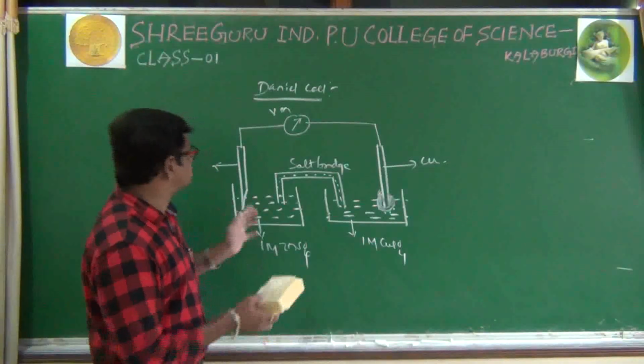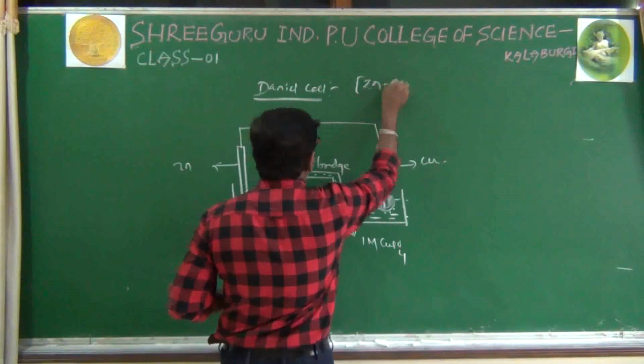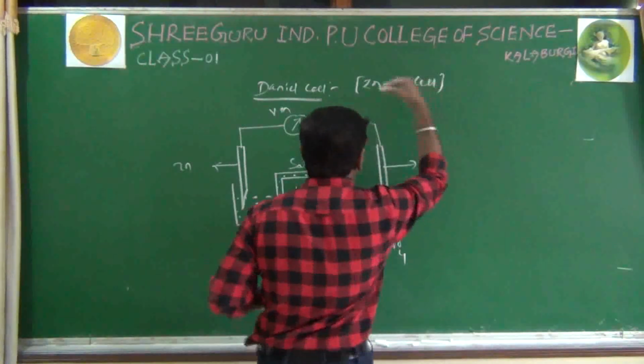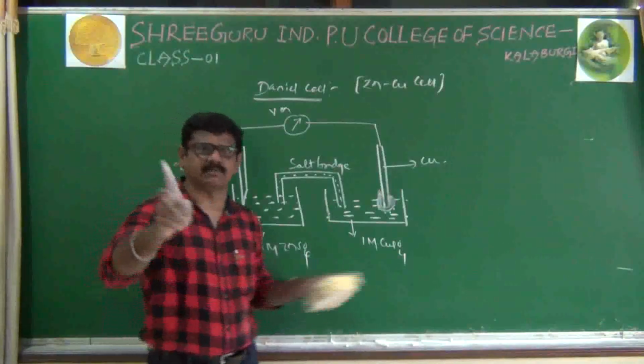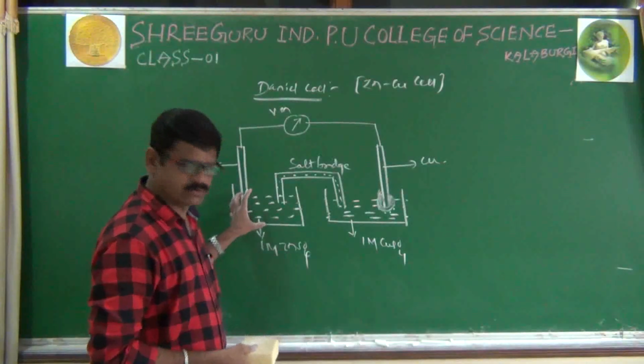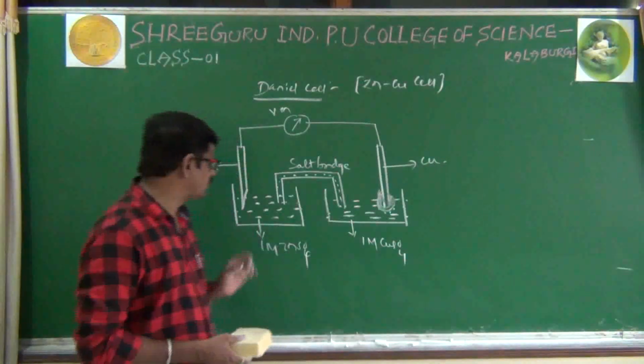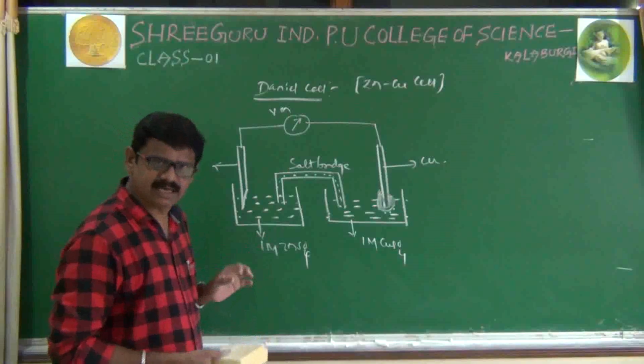First, this Daniell cell is also called the zinc copper cell, because in the Daniell cell we have to use only zinc and copper, that's it. And zinc we have to take on the left side, and copper we have to take on the right side. Here, overall, what happens in the Daniell cell?